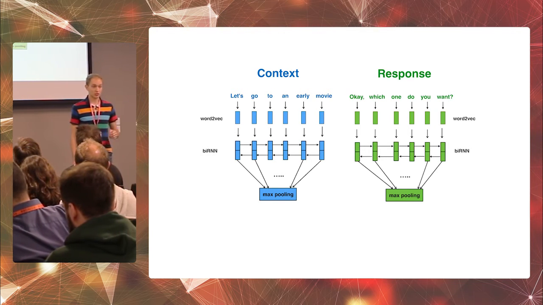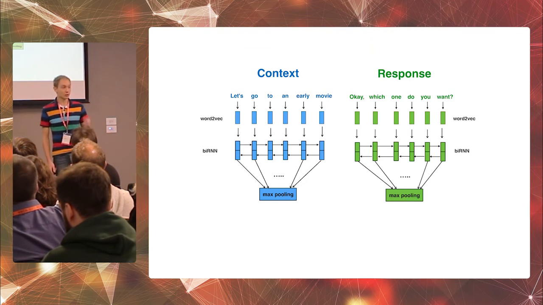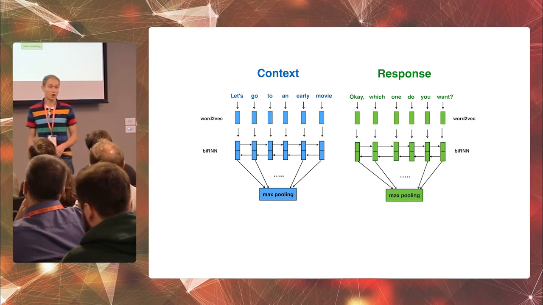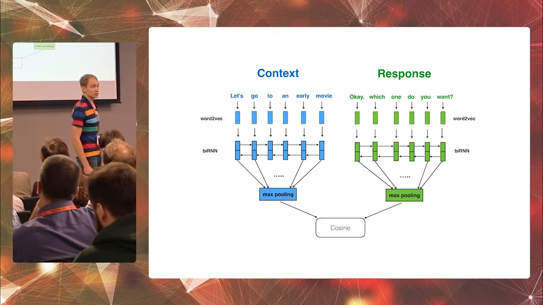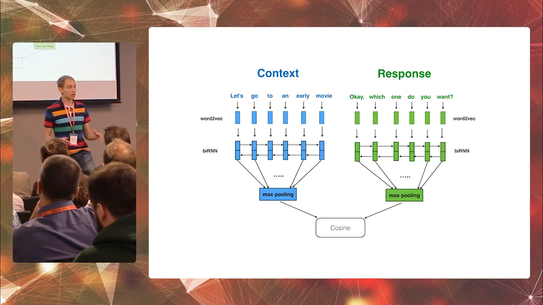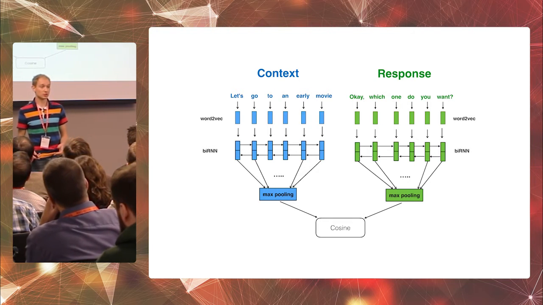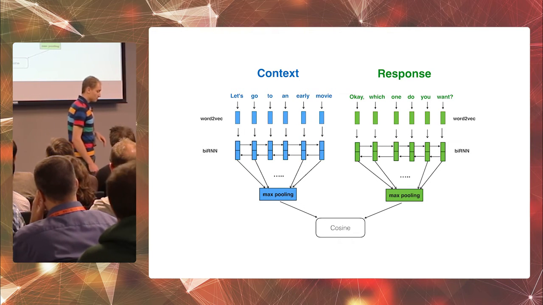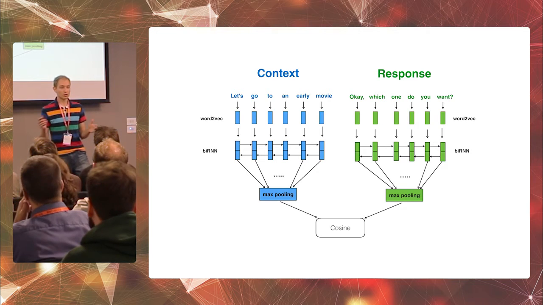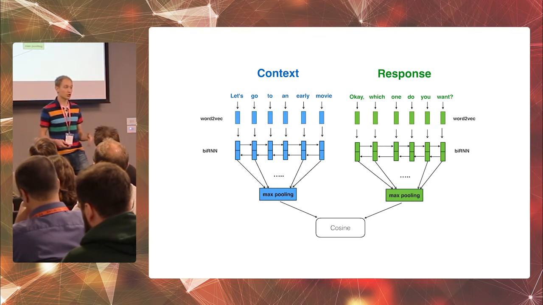So now we have two vectors, the blue one for the context and the green one for the response. Let's calculate how relevant these vectors are to each other. The easiest way to do that is to use the cosine similarity measure. For relevant or similar vectors, the cosine measure is close to 1, whereas for irrelevant or not similar vectors, it's close to 0. Let's use the cosine measure as a relevant score between the response and the context. So finally, we pull out all possible responses, calculate the relevant score for each of them, and select the one with the highest score.